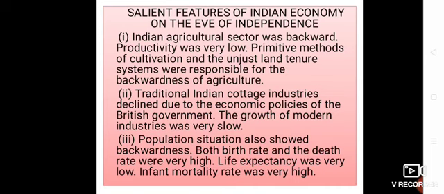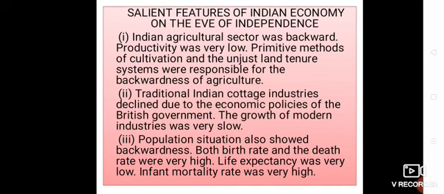Some salient features of the Indian economy on the eve of independence are as follows. The Indian agriculture sector was backward. Productivity was very low. Primitive methods of cultivation and unjust land tenure systems were responsible for the backwardness of agriculture. Traditional Indian cottage industries declined due to the economic policies of the British government.